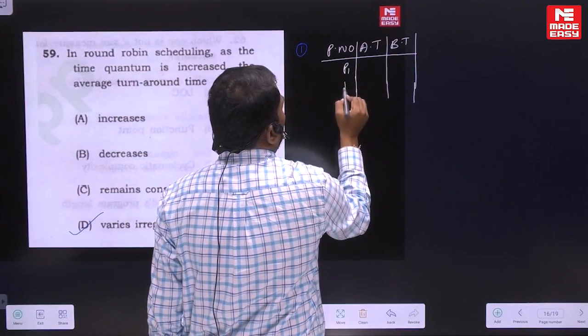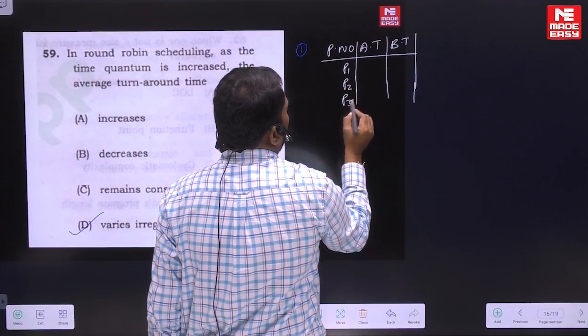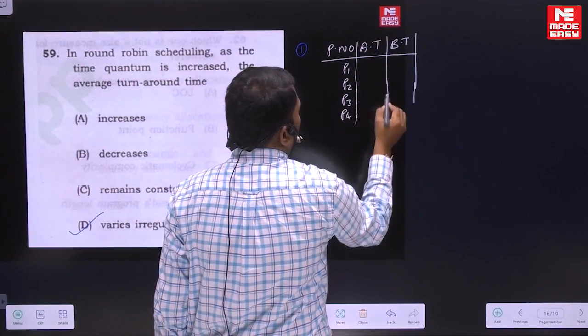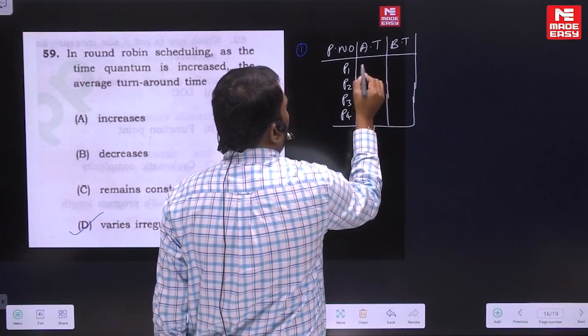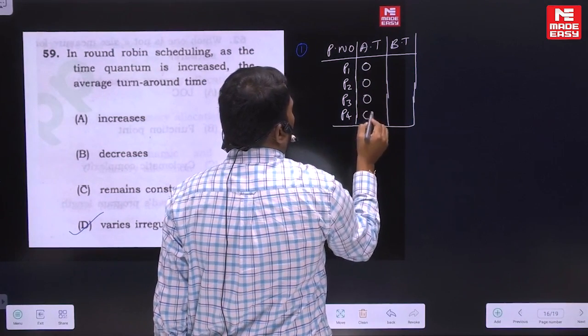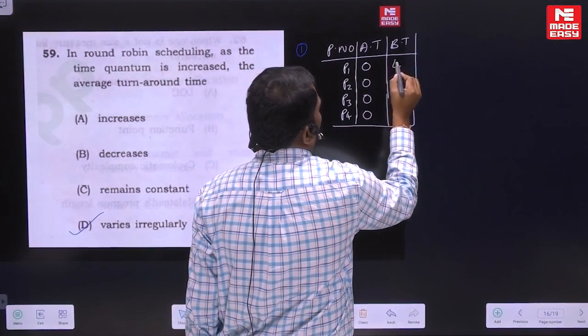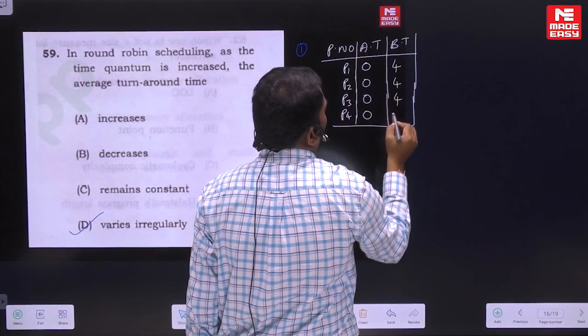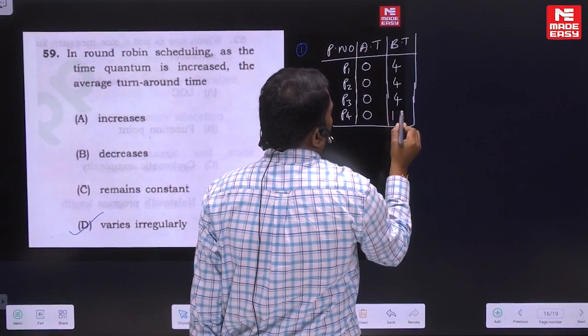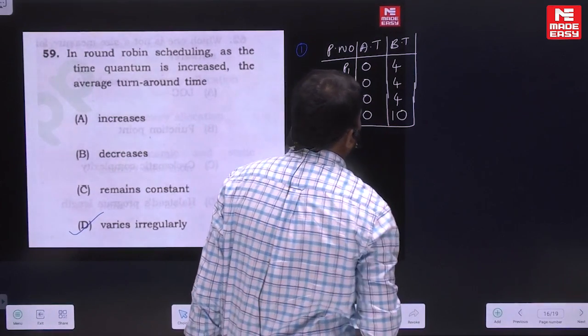Let us say you have four processes, P1, P2, P3, P4, with arrival times 0, and burst times 4, 4, 4, and 10.